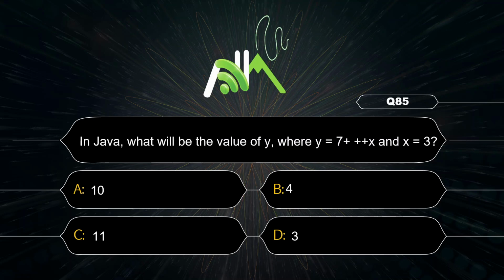This is an example of pre-increment. So we need to increment the value of x first, then we need to evaluate the expression. So here x will be incremented by 1, the value of x was 3, so now it will be 4, and now we will evaluate the expression. So value of y will be 7 plus 4, that is 11.